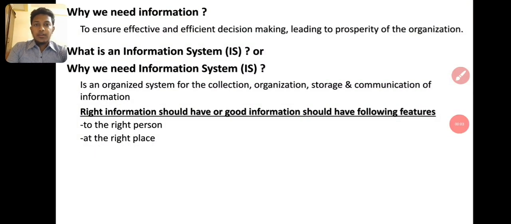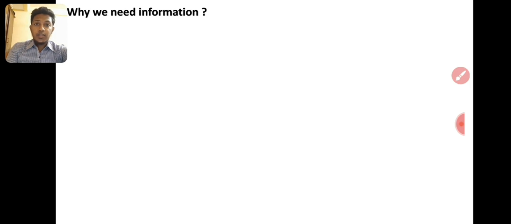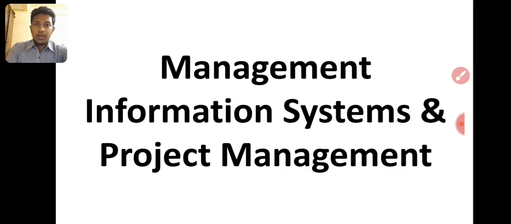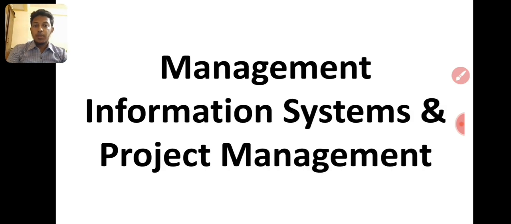Hello friends. So we already learned what is marketing management, operation and production, and human resource management. So the next topic is management information system and project management. This is the fourth chapter in the